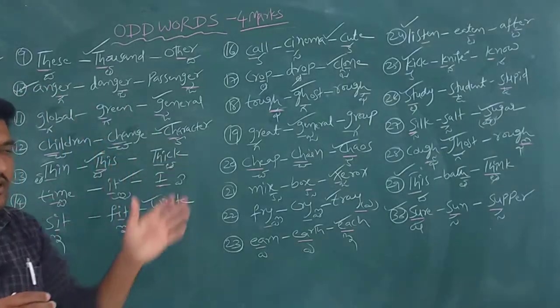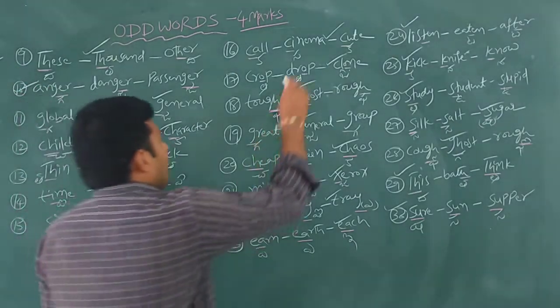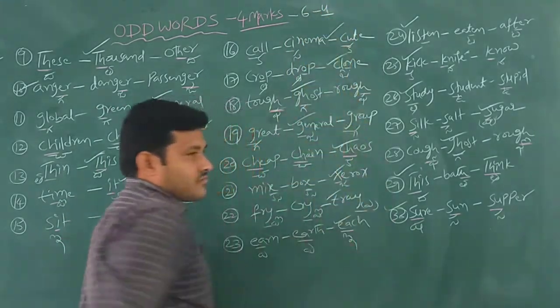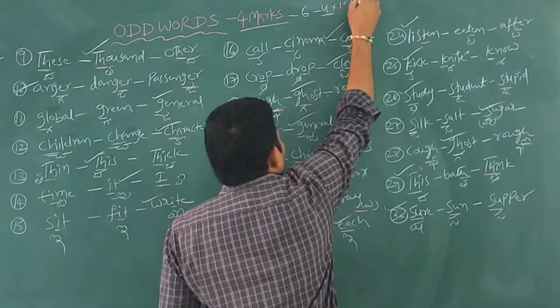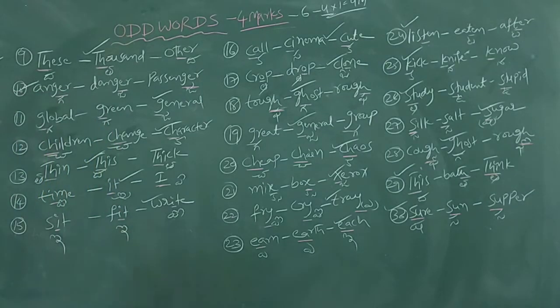They will ask 6 and we attempt 4. Each one is 1 mark. There are 2 extra choices. In the examination they will give 6 examples and we will attempt 4 and get the 4 marks.